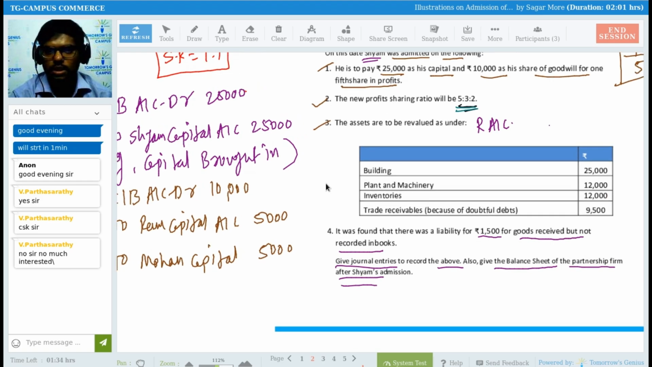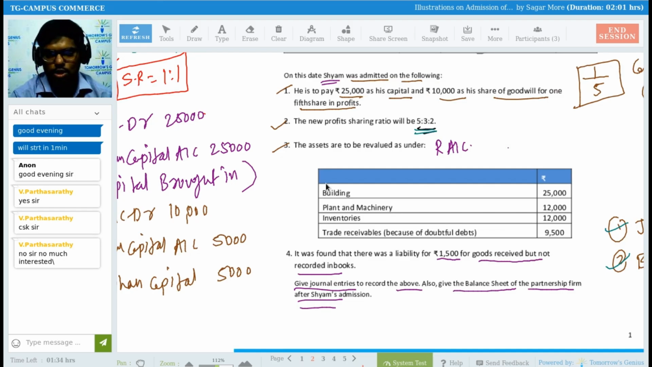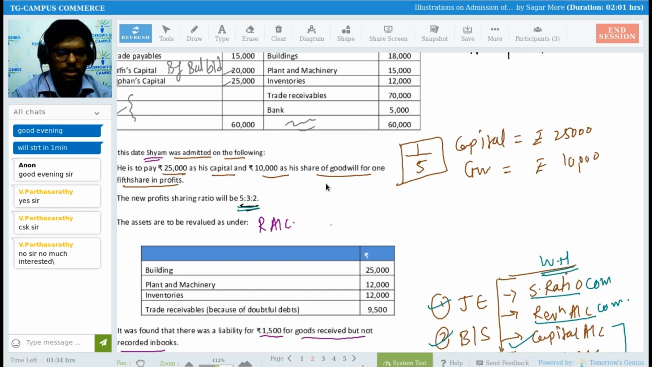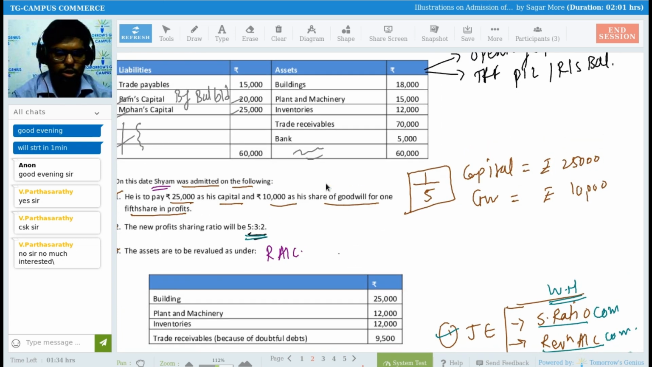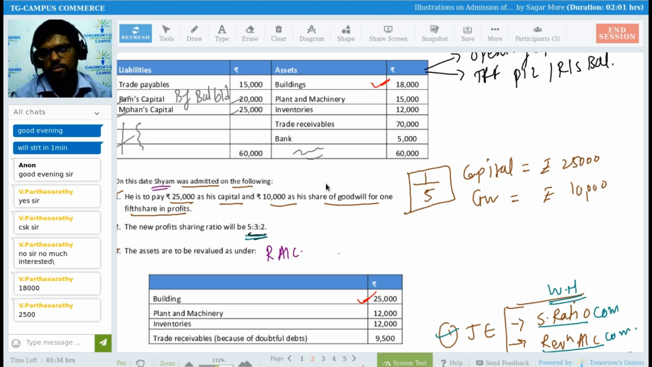Shall I move further now? Okay, so assets are revalued as under. Now tell me, is it a profit or loss? Building value is 25,000. What was the previous value of the building? 18,000. The previous value of the building was 18,000. Today's value is 25,000. So it can increase or decrease? Increase by 7,000.